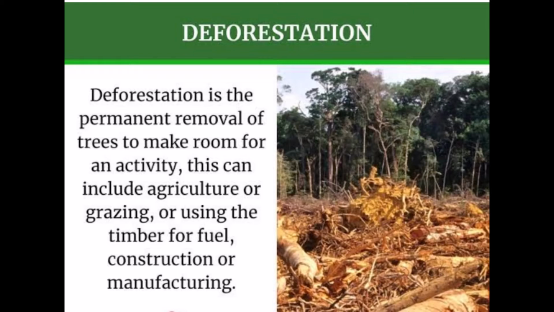Third, some people cut trees because they need trees for some specific use which they cut without planting. So it means cutting or removal of trees permanently for their own use. This is called deforestation.